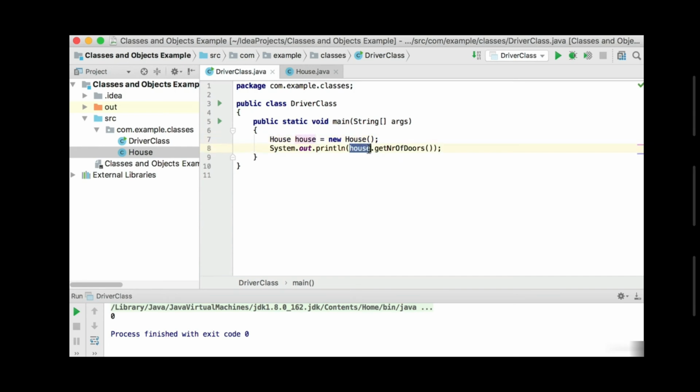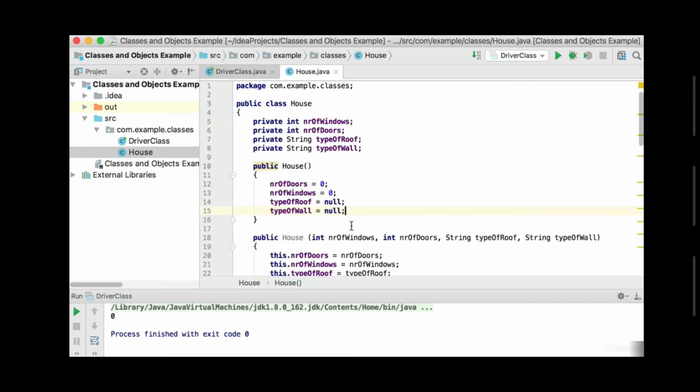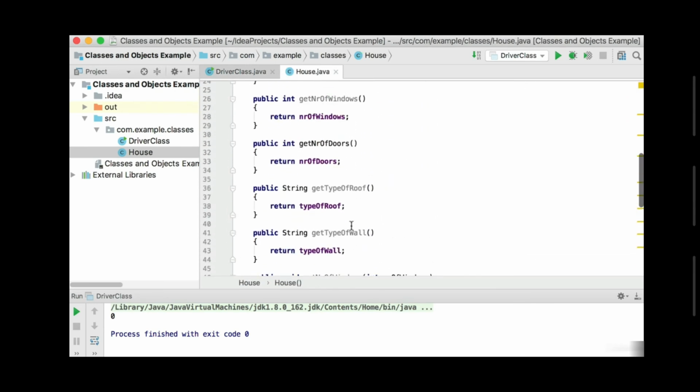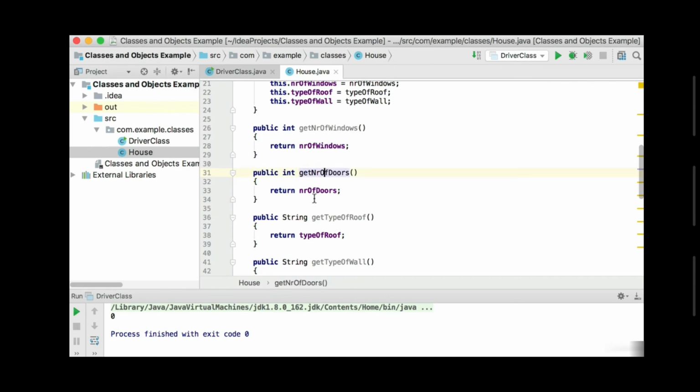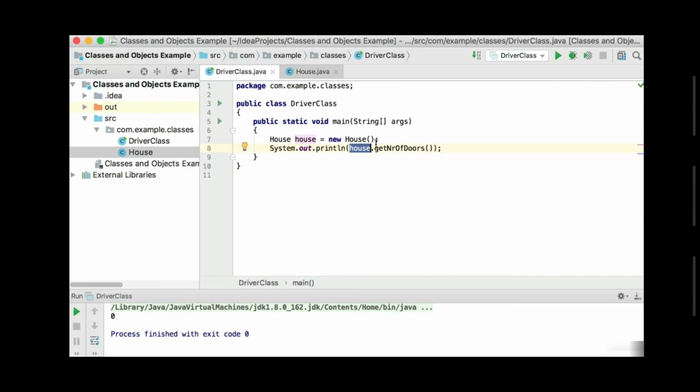So the reference variable holds a link or an address to the object. On that object, I'm calling get the number of doors. And the get number of doors there, where's my getters? Get number of doors will return the number of doors that's currently set in the object. So you can see that using this constructor, we've basically set everything to either 0 or null, or false if it's a Boolean. So then working with it afterwards, you must go and use one of the setters.